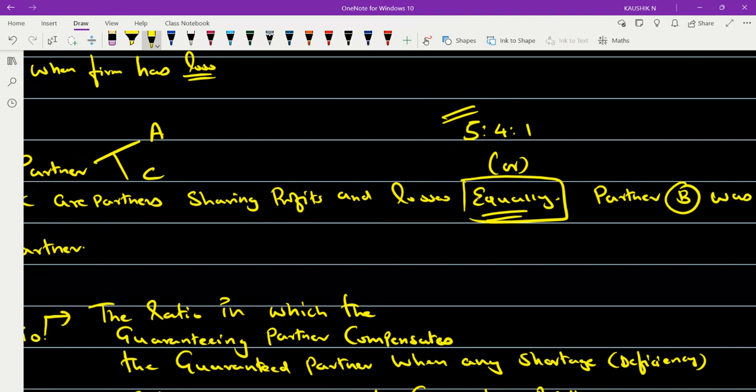Imagine the question is not given equally. The problem says the profit sharing ratio among the partners A, B, and C is 5 is to 4 is to 1. Then in that case, at what ratio will you distribute it?